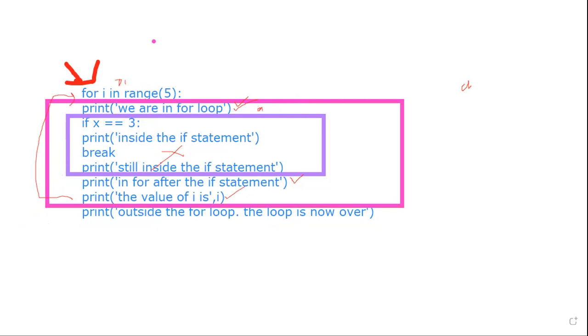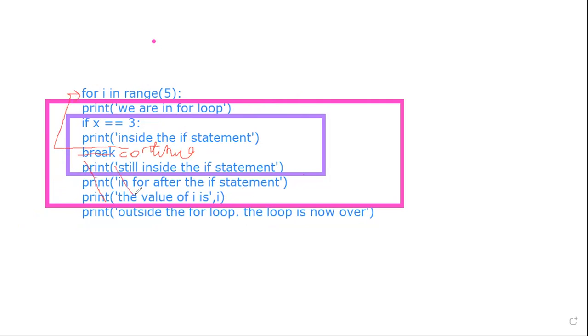Now let's look at the concept if this was a continue. Let's assume this was a continue. In case of continue, it will only come out of this. The control goes back to the loop.